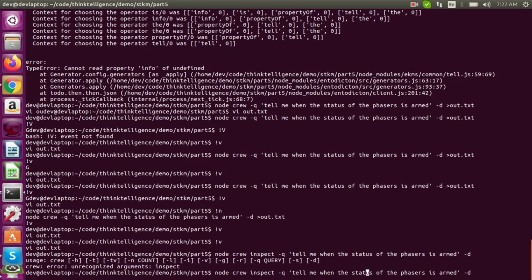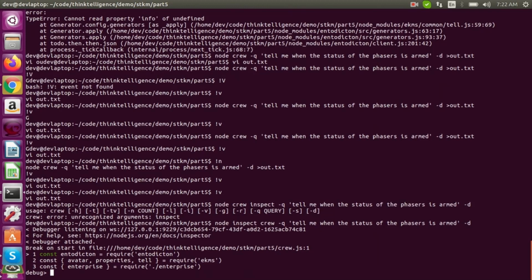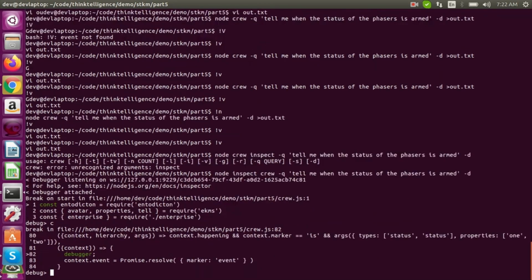Oops. Okay, there. So we made it in there. So now what we need to do at this point is return an event that will fire when the status of the phasers is armed, and then the framework will take care of checking all that jazz.